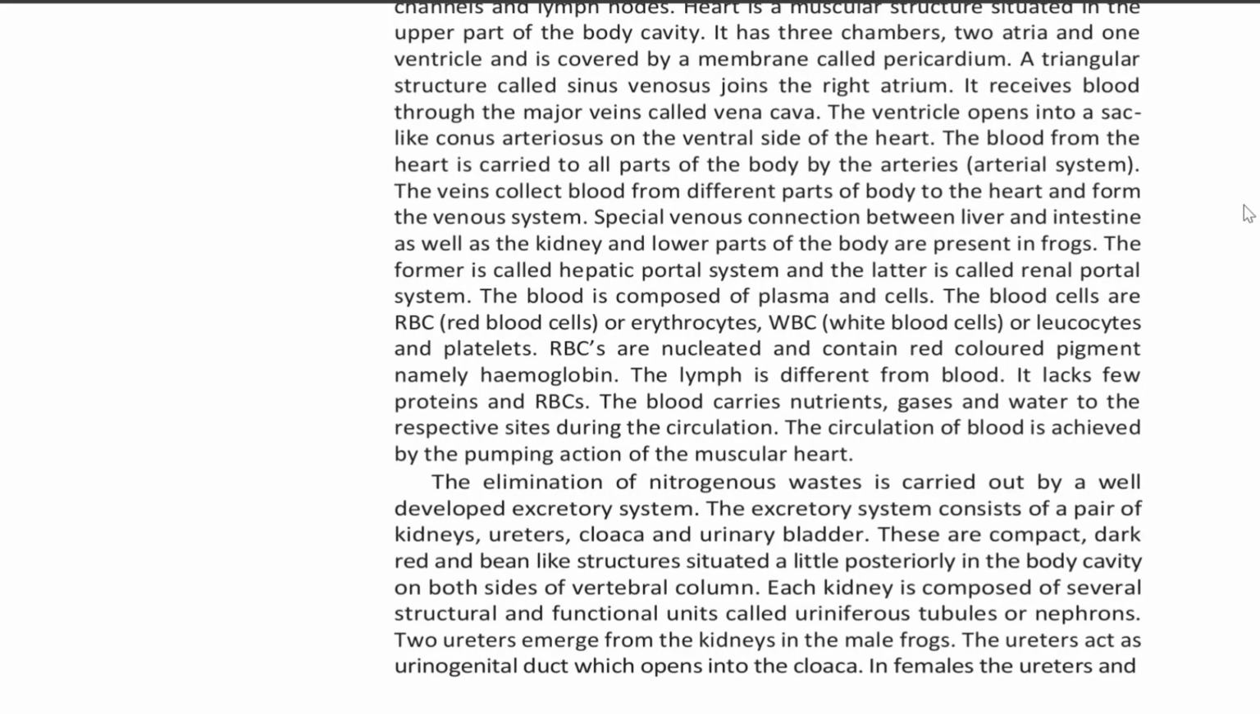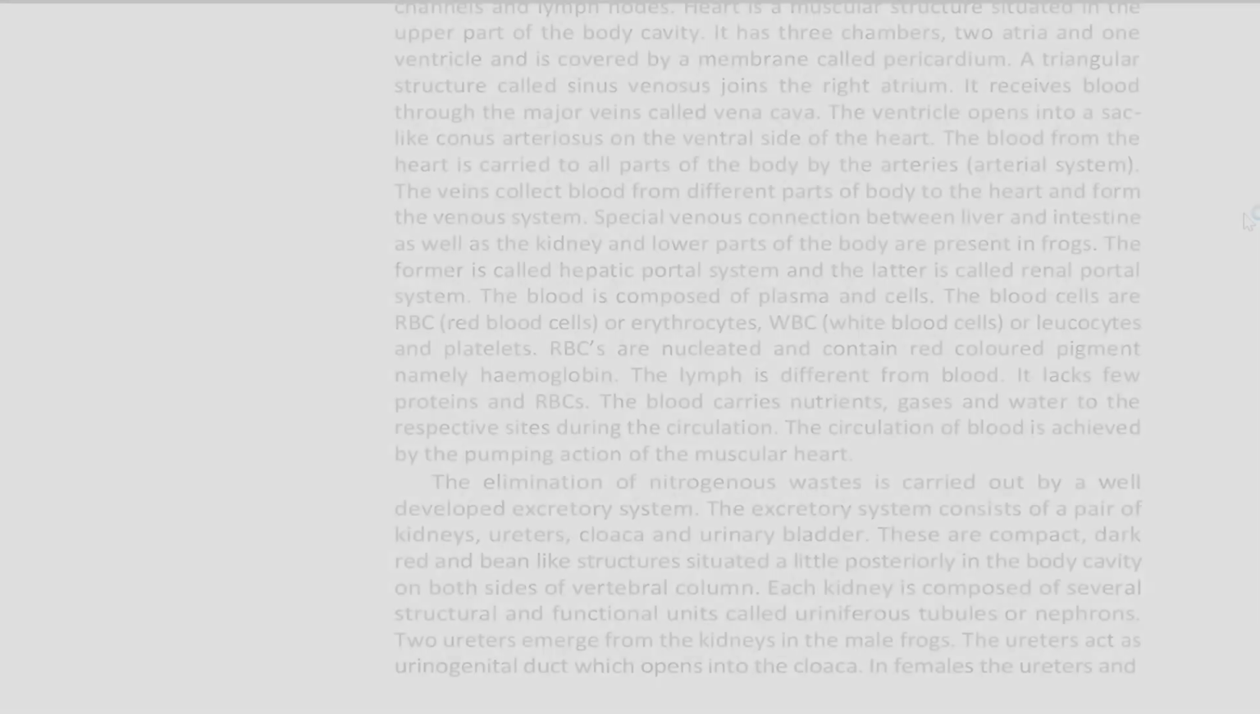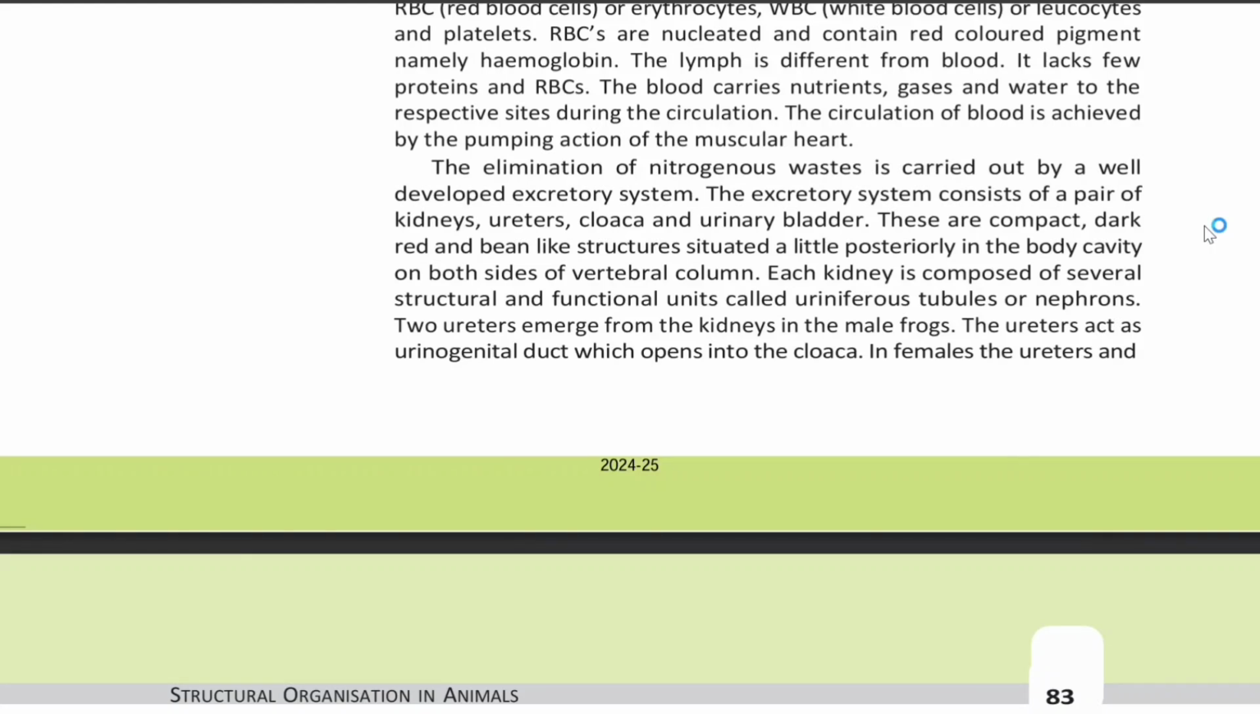The blood carries nutrients, gases, and water to the respective sites during circulation. The circulation of blood is achieved by the pumping action of the muscular heart. The elimination of nitrogenous waste is carried out by a well-developed excretory system. The excretory system consists of a pair of kidneys, ureters, cloaca, and urinary bladder.